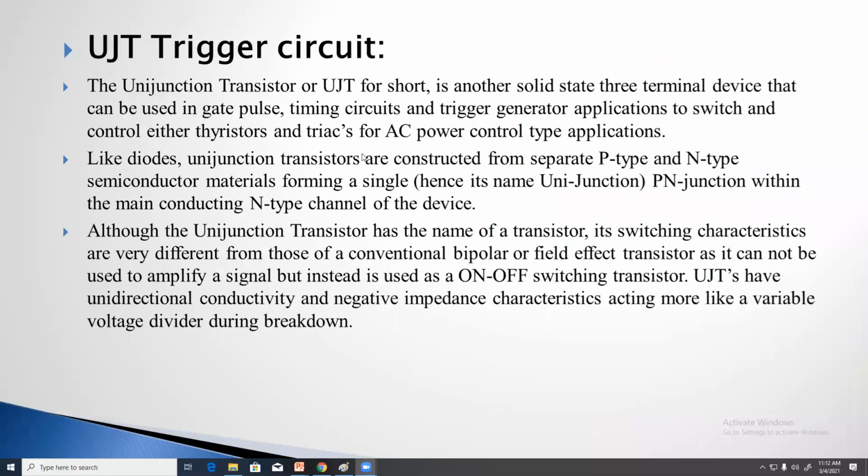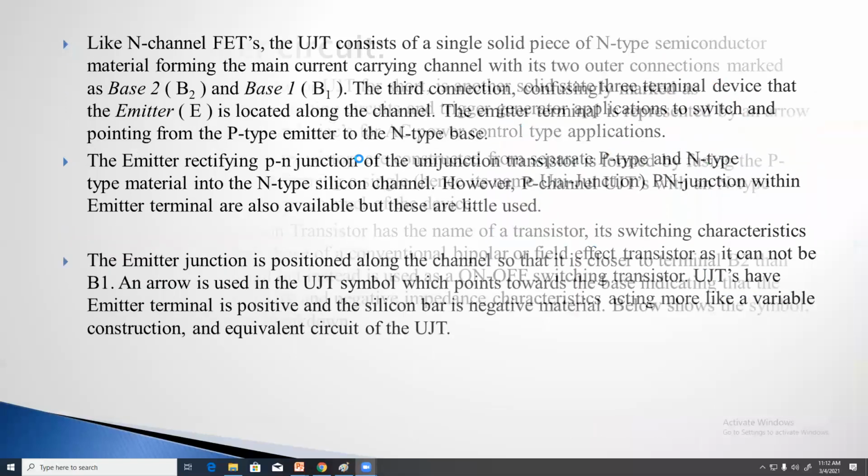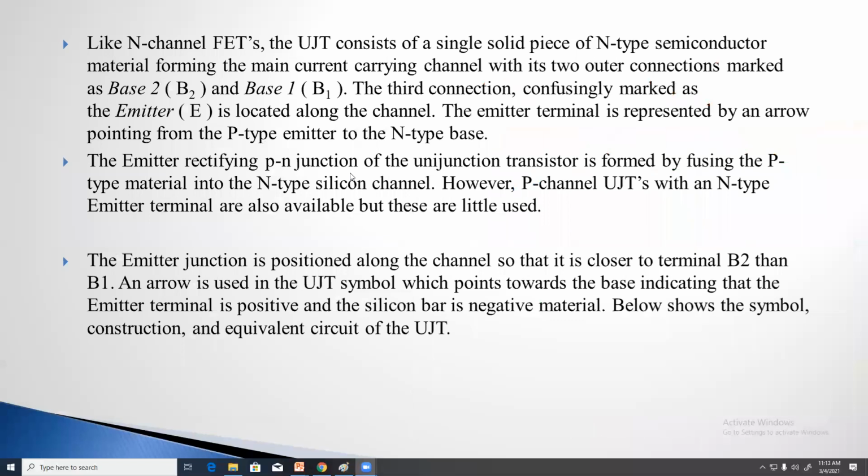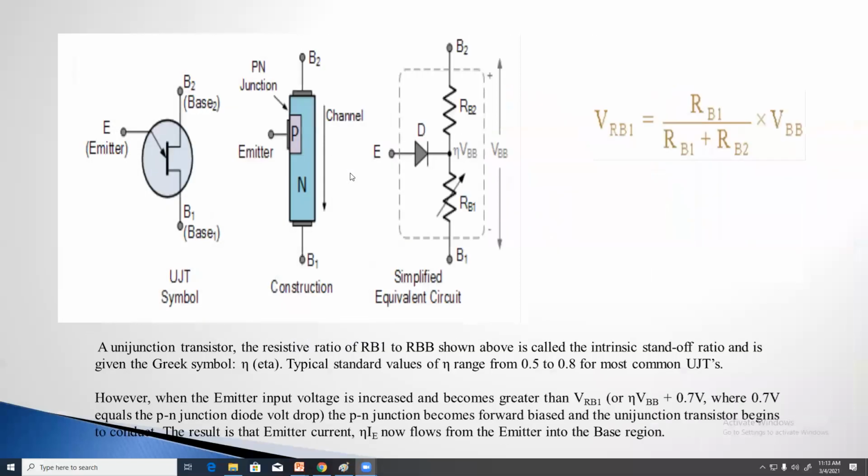Next, the UJT triggering circuit. Already we have seen the operation and characteristics of UJT. Yesterday we saw its operation, construction and characteristics.